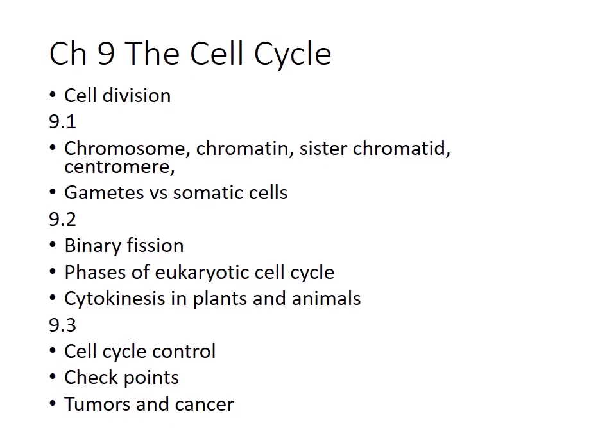We talked about binary fission, which is the cell division in prokaryotic organisms. We talked about the eukaryotic cell cycle. So we'd have interphase, which is G1, S, and G2, and then M phase, which is mitosis and cytokinesis. And with mitosis, we have prophase, prometaphase, metaphase, anaphase, and telophase. We talked about cytokinesis in plants and animals. Remember, there's a difference. Plants can't pinch off the way the animals do, so plants have to build a cell plate in order to build their cell wall.